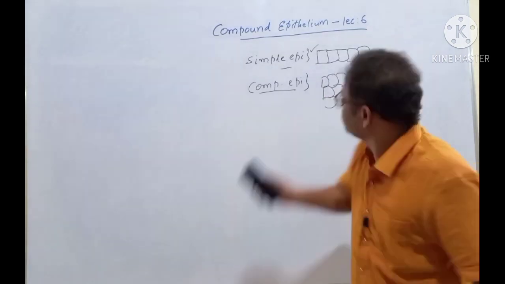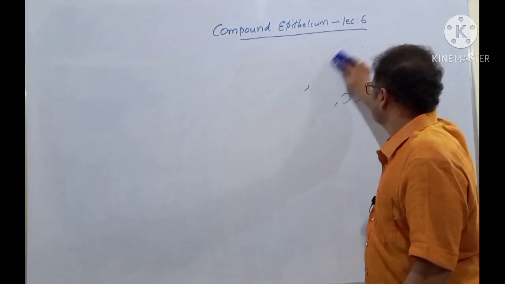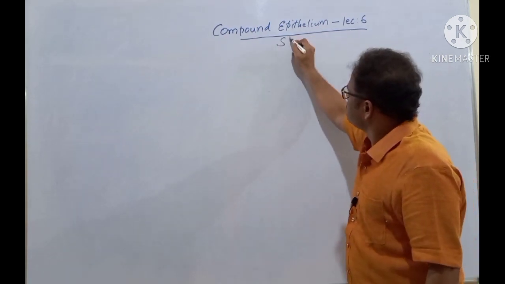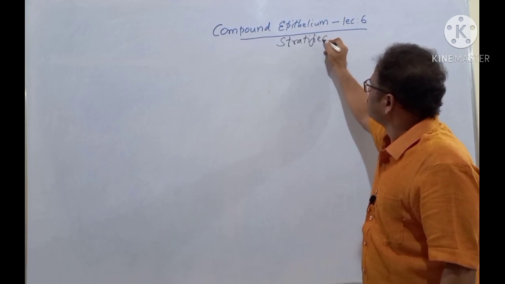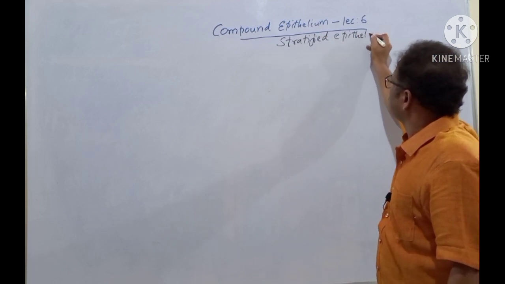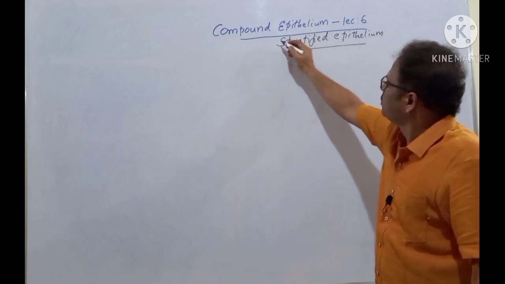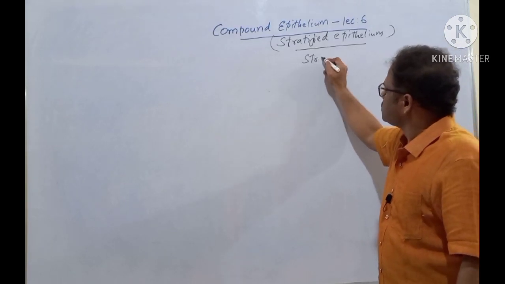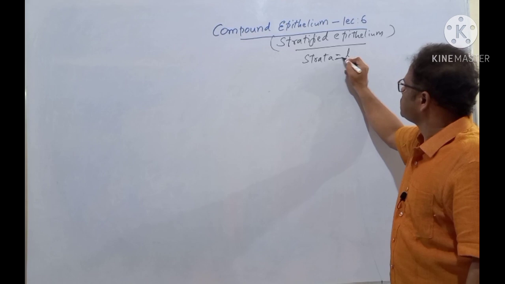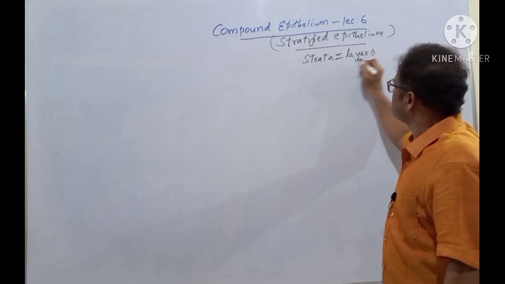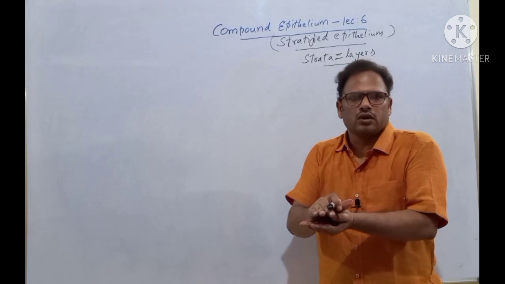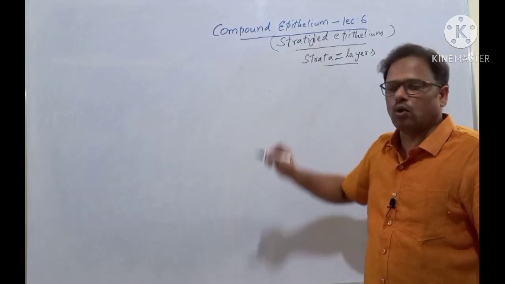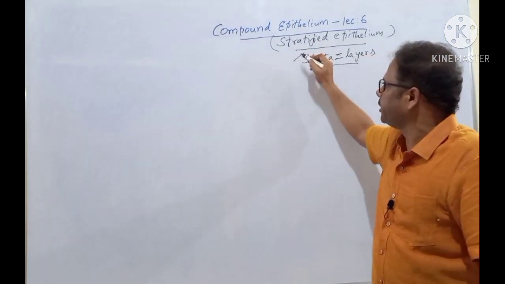Clear, students? Compound epithelium is also called a stratified epithelium. So we'll be discussing this one under lecture 6 today. What is strata? Strata means layers, because many layers of cells are there. In the simple epithelium, only one layer of cells is there, whereas in the stratified epithelium, more than one layer of cells is there. That is why it's called the stratified epithelium.